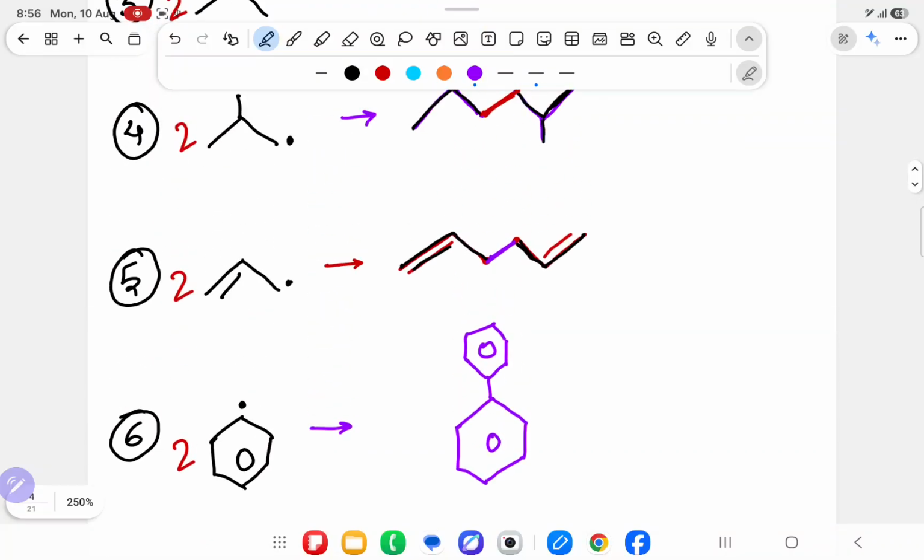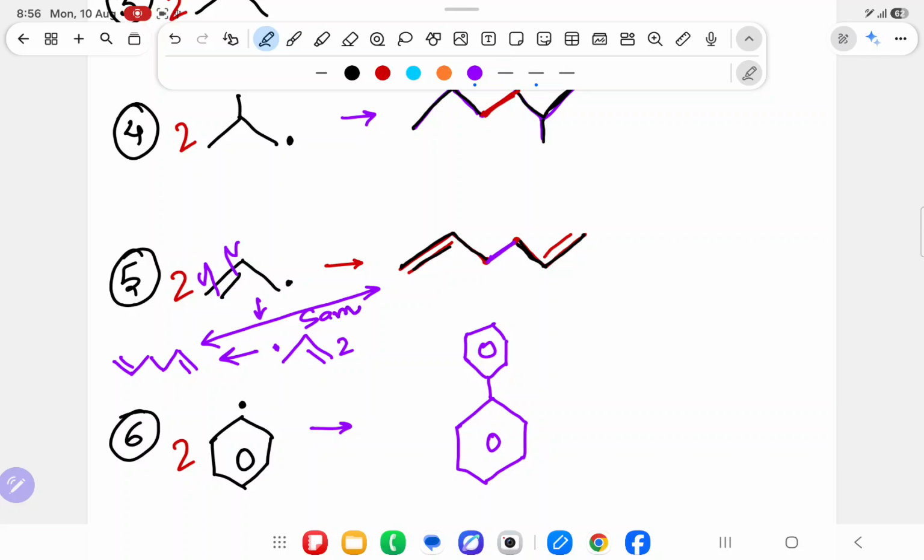Yes. In this part, if I do resonance also, here and here, what will you get? Double bond coming here, resonance coming here, and if you consider 2 mole, it will also do combination. So this product and this product are looking the same, so I have not done the resonance. See any difference in these two products? No sir, looking exactly the same. So they are not doing resonance.